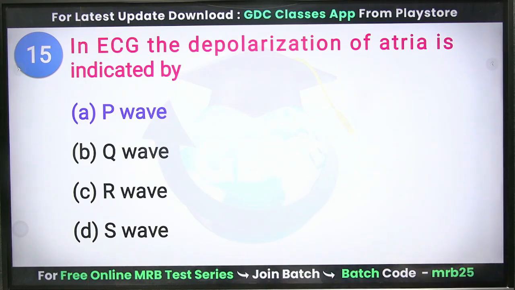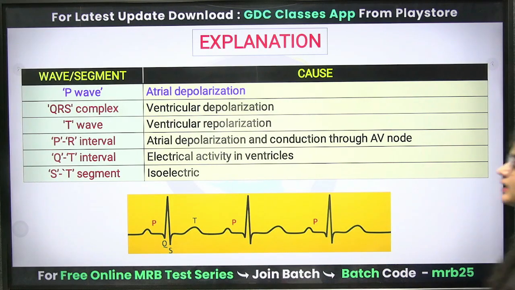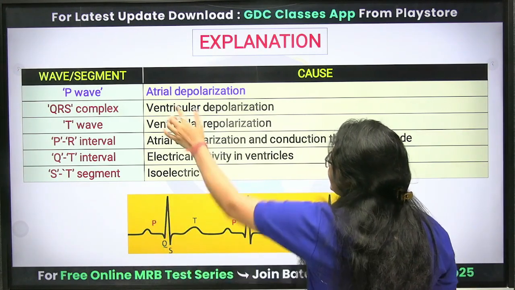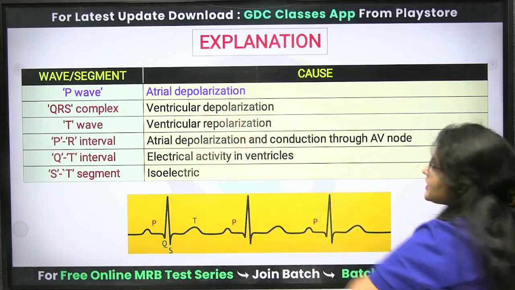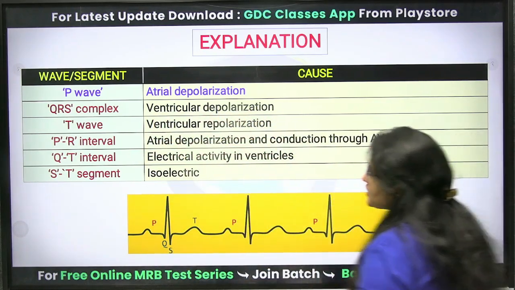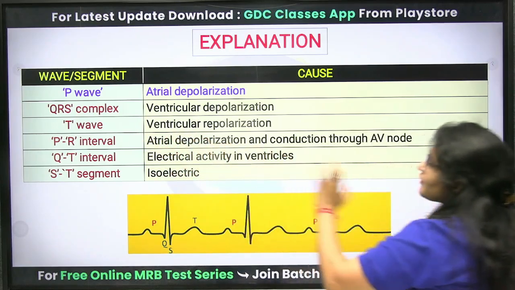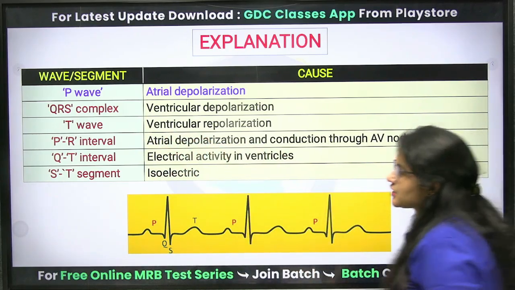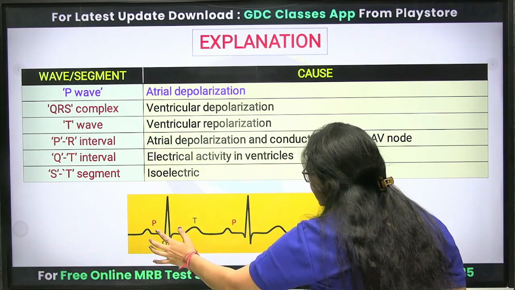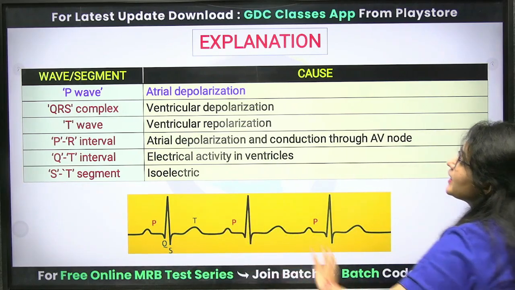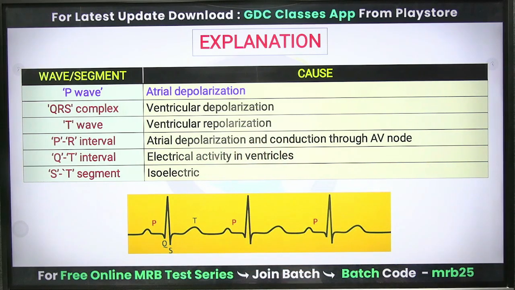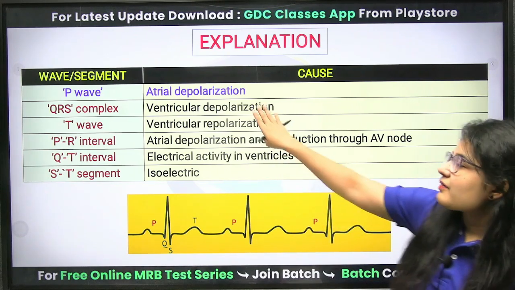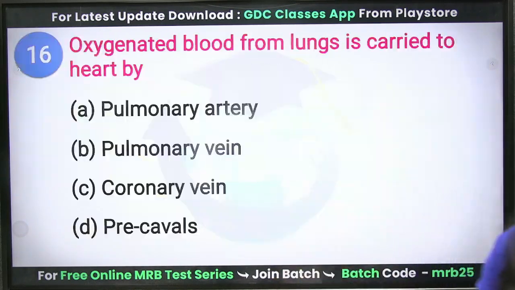Let me show you in a graph. See, the P wave defines the atrial depolarization. Your QRS complex defines your ventricular depolarization. T wave defines ventricular repolarization. The PR interval, this P and R interval, defines atrial depolarization and conduction through the AV node. So, the P wave stands for atrial depolarization.